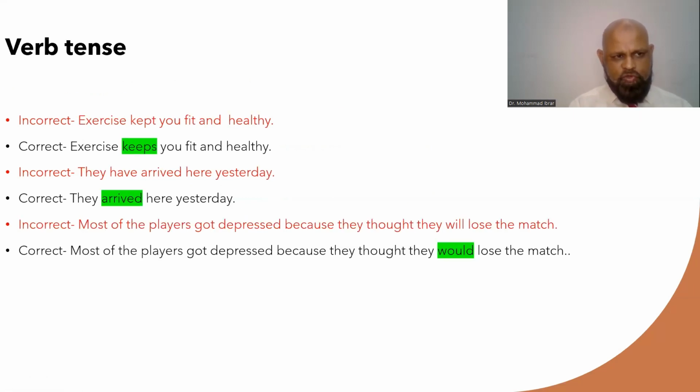Now, another type of mistake here is about tenses. So when you have to use one tense and you use another tense instead. So let's look at the first example of wrong sentence. Exercise kept you fit and healthy. Yeah. It's in the simple past. In fact, it should be in the simple present. Exercise keeps you fit and healthy.